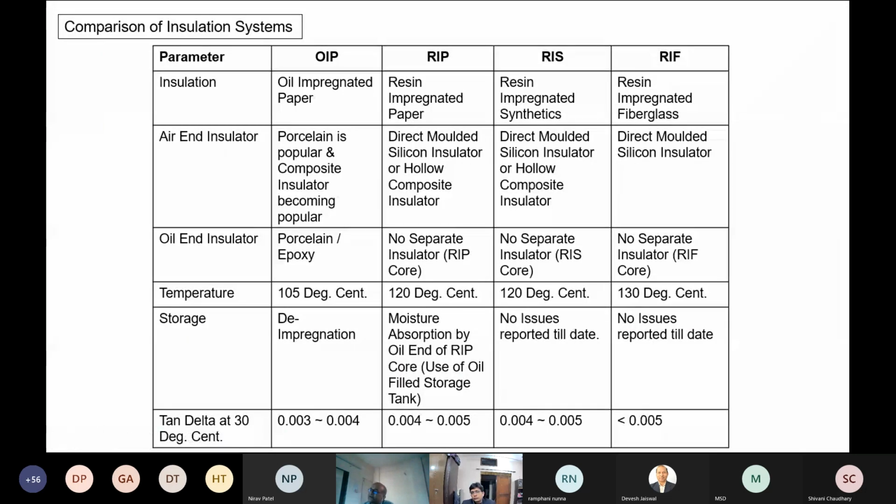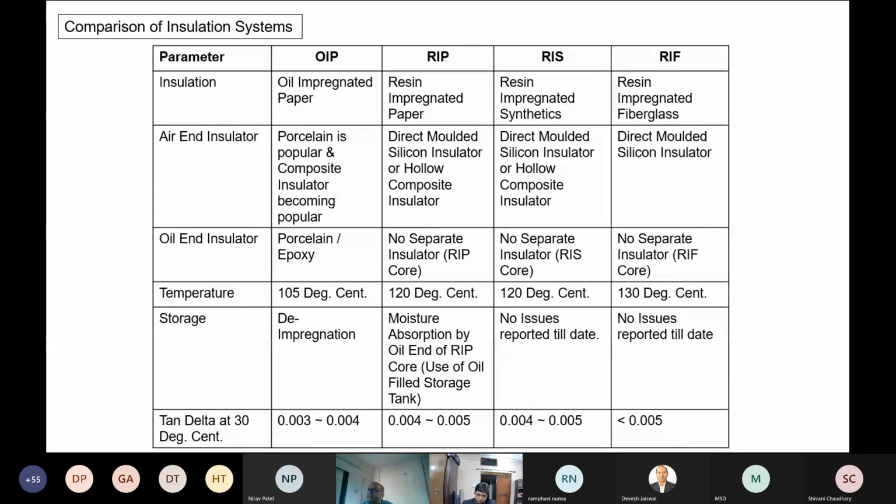You can see the comparison of OIP, RIP, RIS and RIF. Insulation, you have seen the description. Air end insulator: in case of OIP, porcelain is very popular, and composite insulator is becoming popular in OIP also now. RIP uses direct molded silicon insulators or hollow composite insulators, which means the silicon is directly molded onto the resin impregnated paper condenser. That is the meaning of direct molding. Similar construction is there in RIS, and in RIF, I could get references of direct molded silicon insulator.